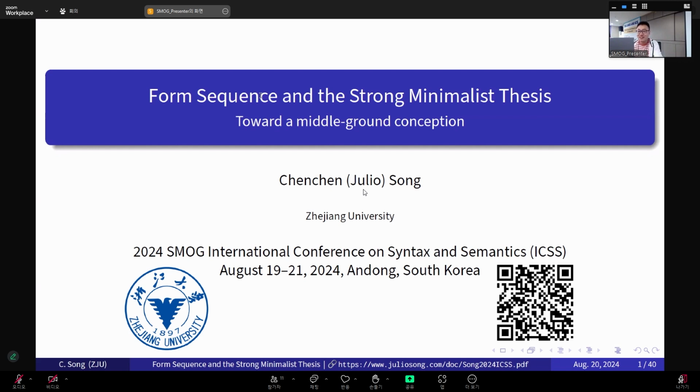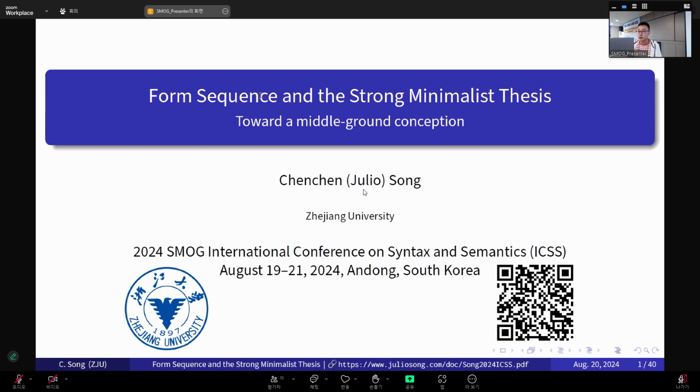Okay, so as you can see, the title of my talk is Form Sequence and the Strong Minimalist Thesis: Toward the Middle Ground Conception. If you wish to download my slides anytime during the talk, I have put QR codes on every slide, so feel free to scan and download them whenever you need.